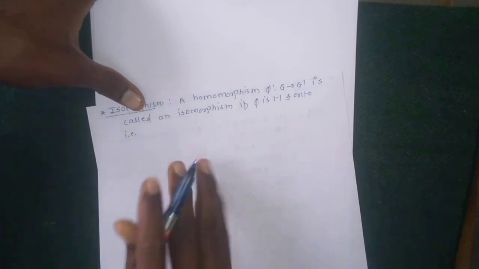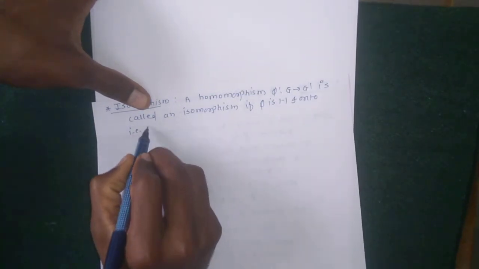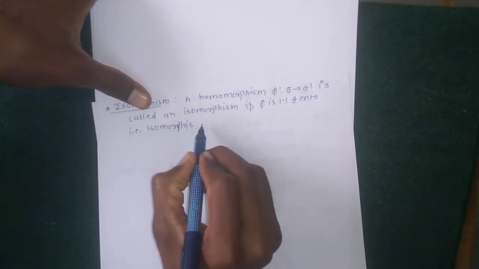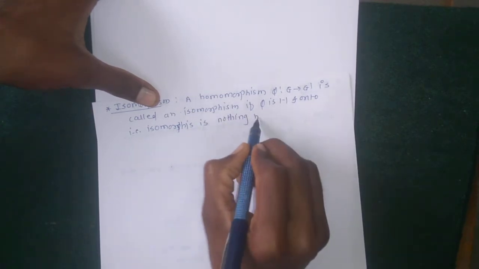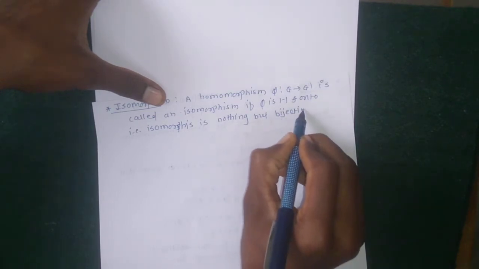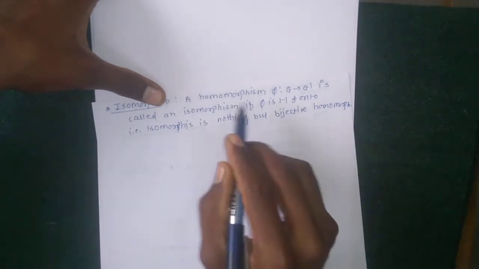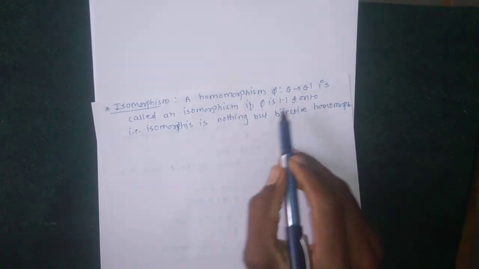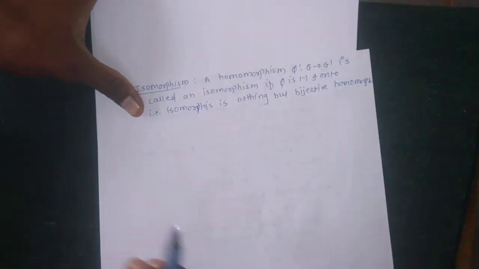That is isomorphism. Isomorphism is nothing but a bijective homomorphism. Okay, bijective homomorphism. Okay, means isomorphism which satisfies three conditions: homomorphism, 1-1 and onto. 1-1 and onto means bijective homomorphism. Okay, so this is the definition of isomorphism.